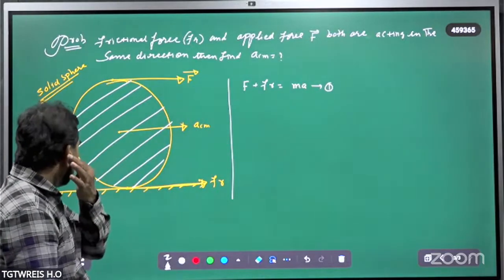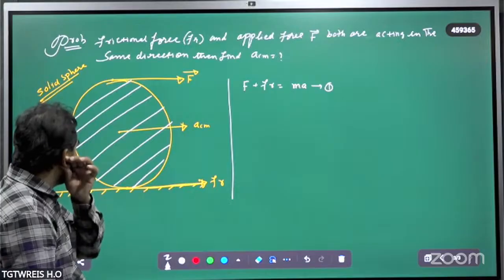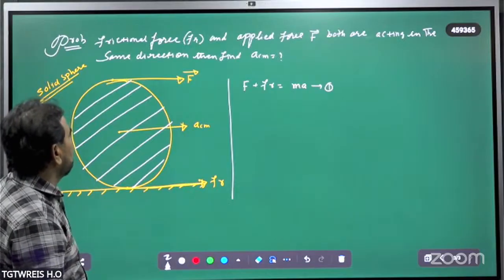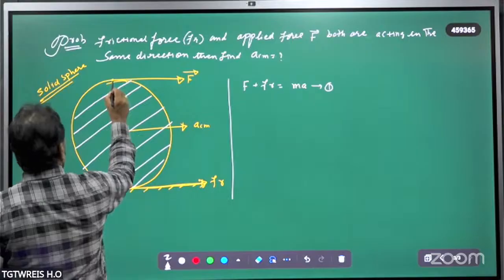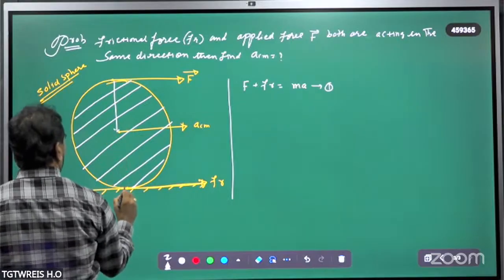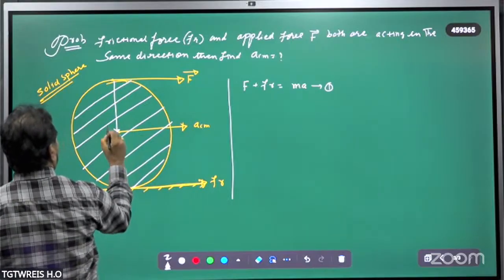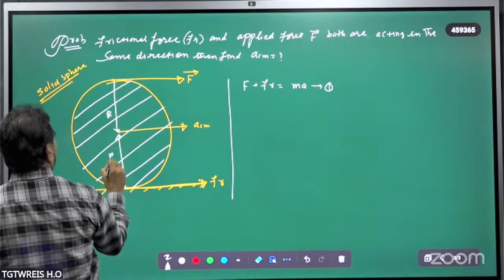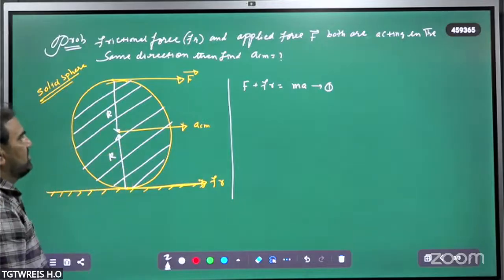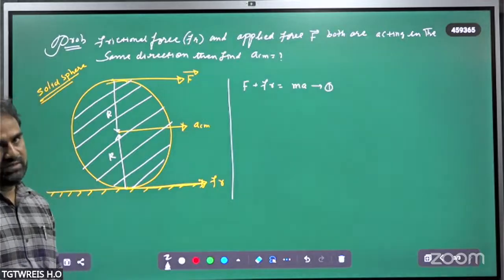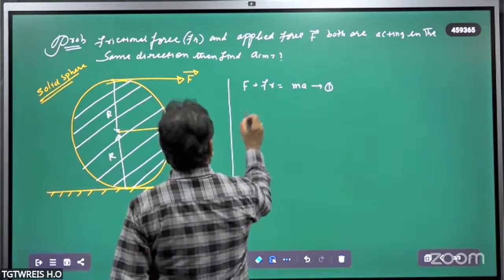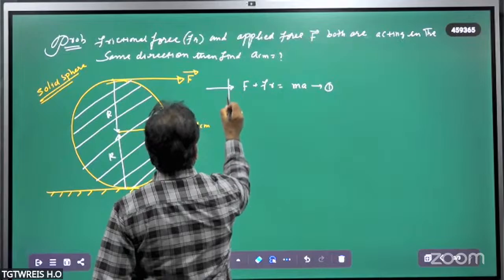For rotational motion, what happens? The force also acts as a torque in case of rotational motion, with respect to this fixed point. Both of them are experiencing the same amount of torque. This is applicable for linear motion.